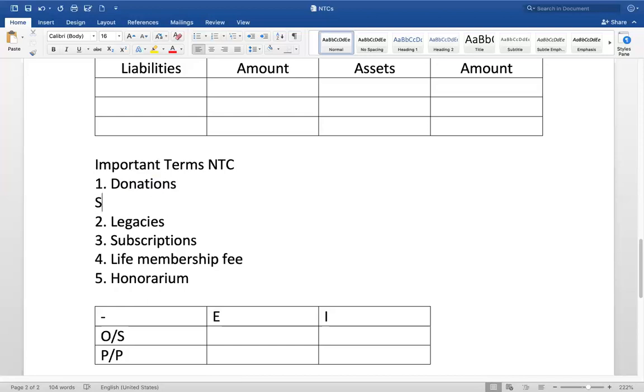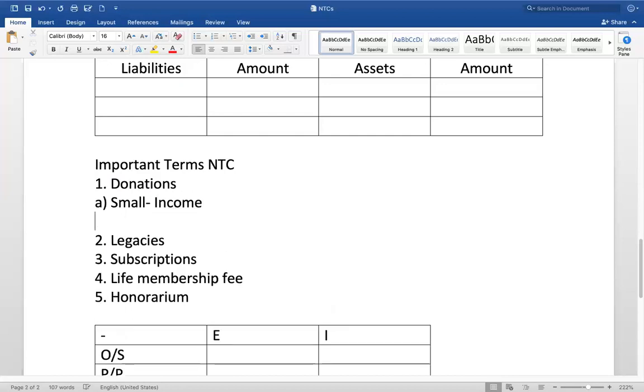If it is a small amount, then you treat it as income. If it is a big amount, then you treat it as liability.